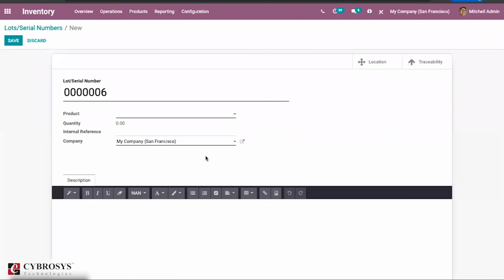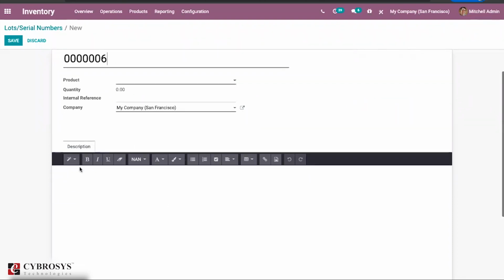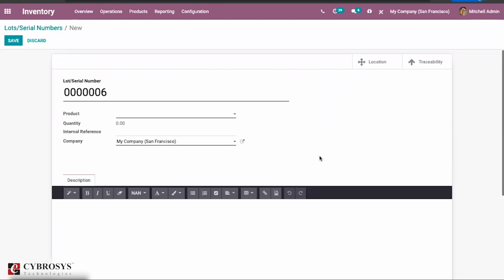And Odoo has brought some small changes here, in the case of description, like HTML, this type of thing. So the color has been changed here. You can find these changes everywhere. You can find the changes here in a different color. So this type of changes have been done.